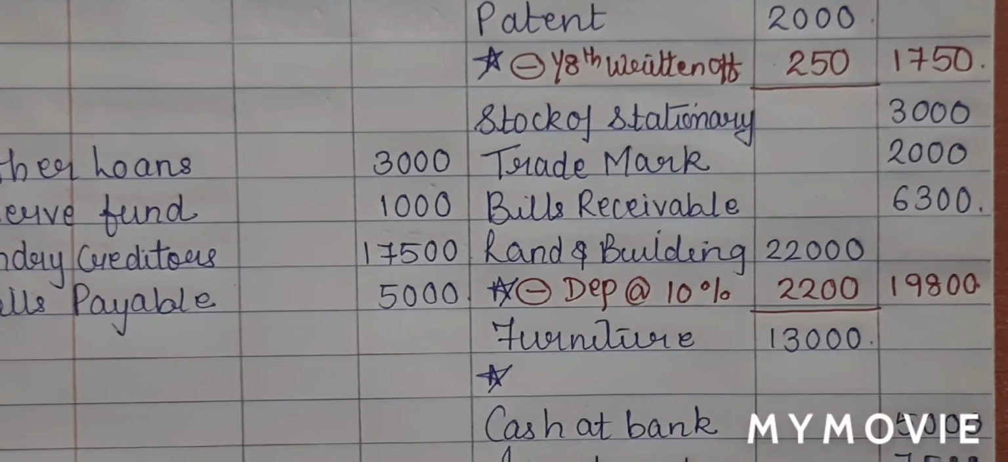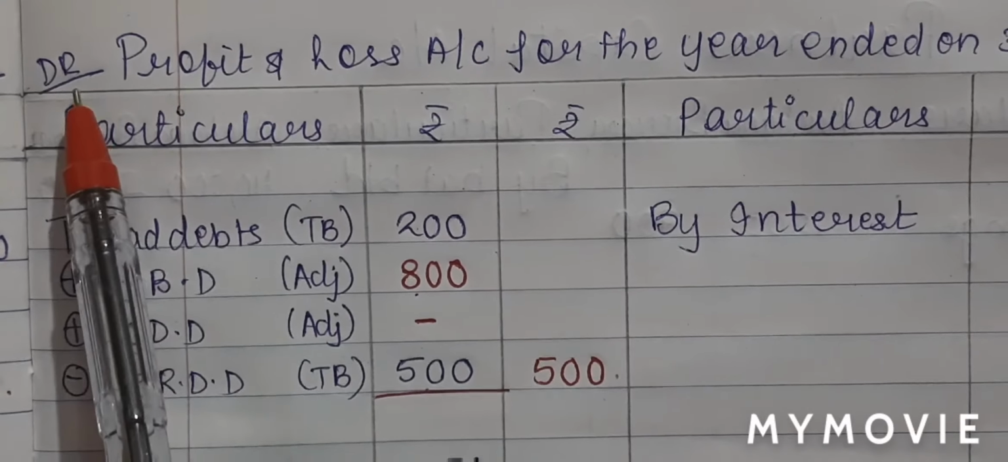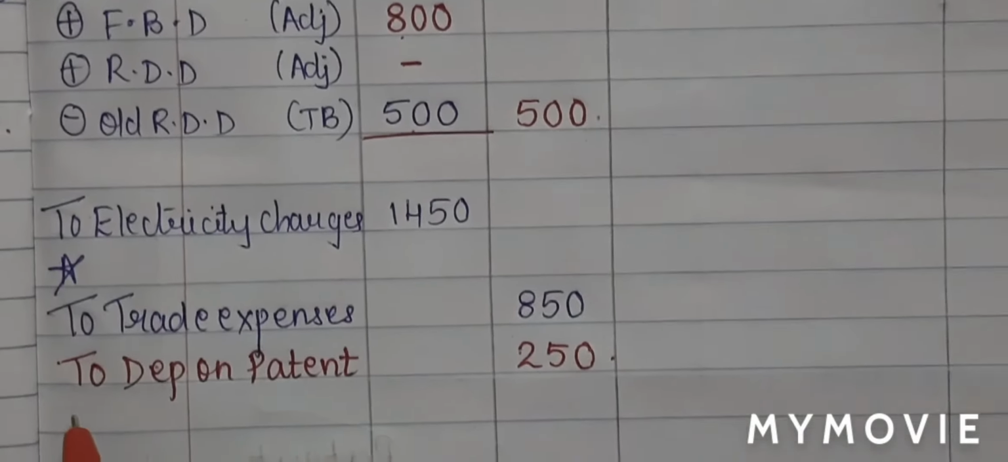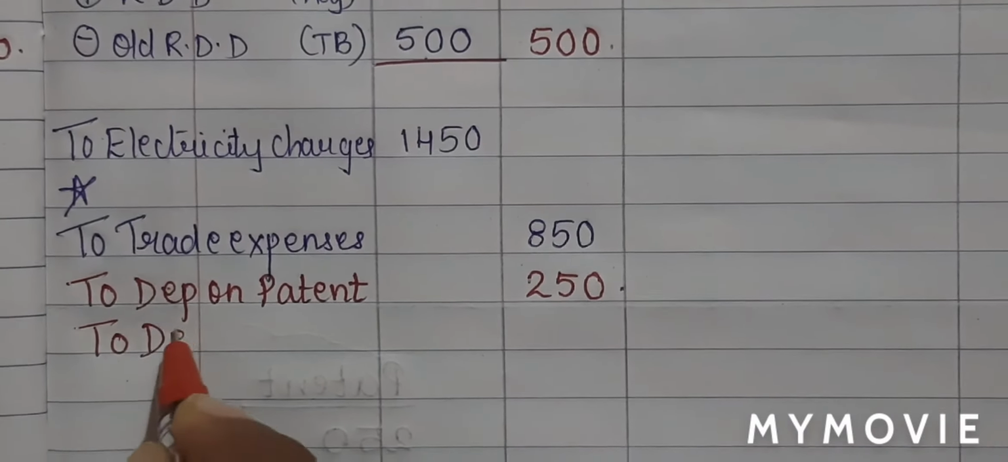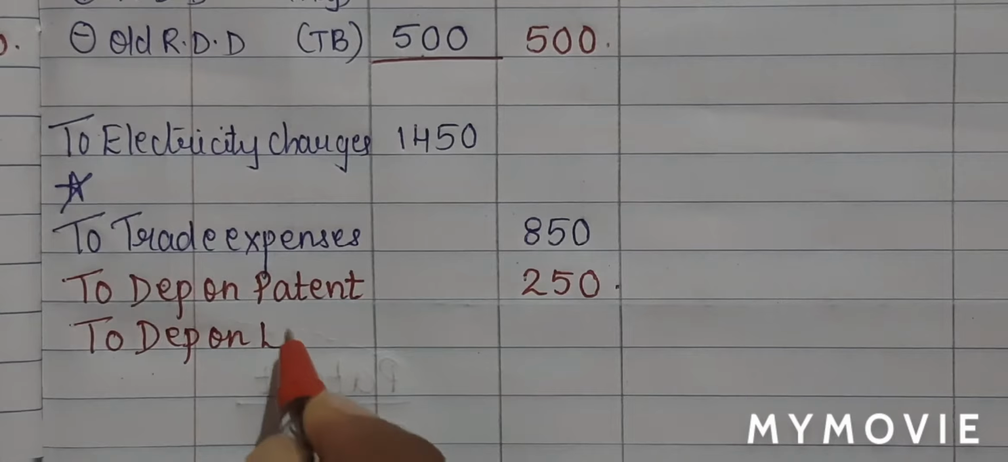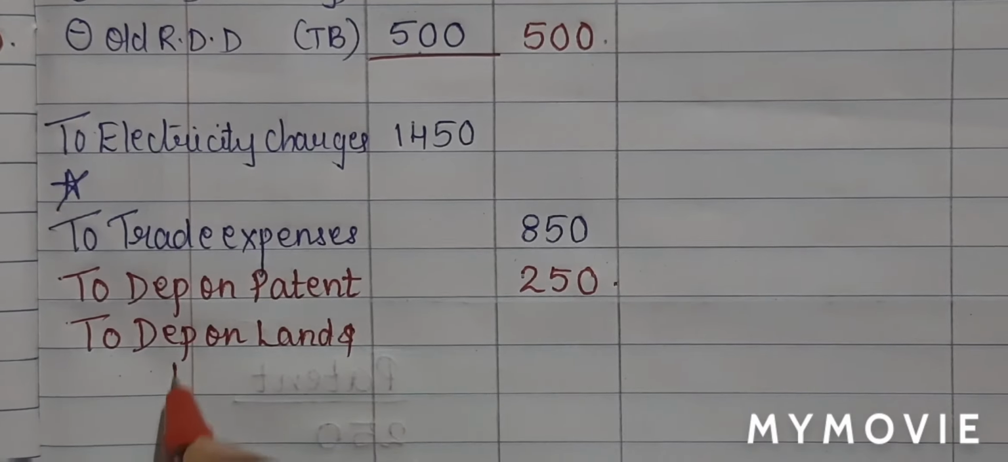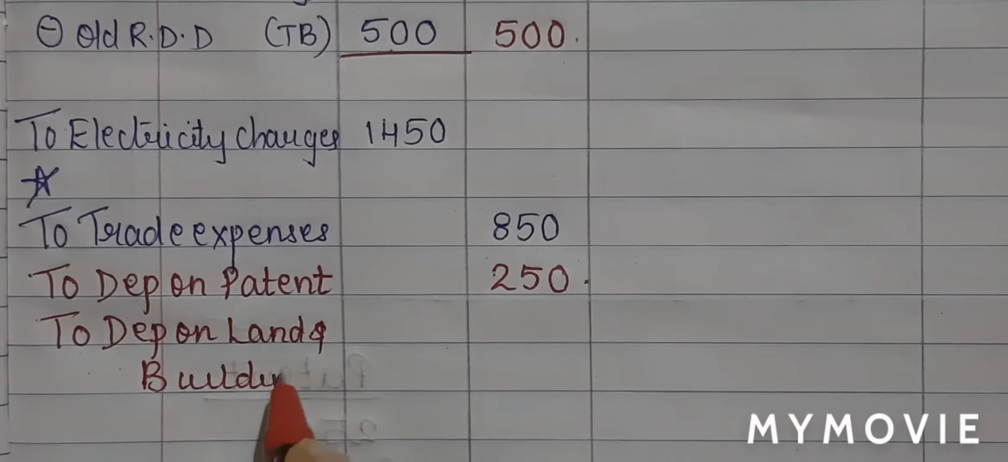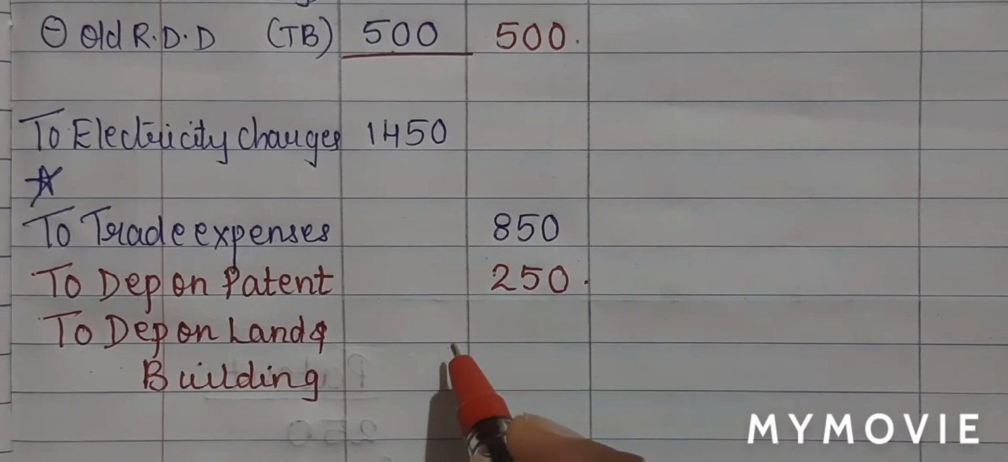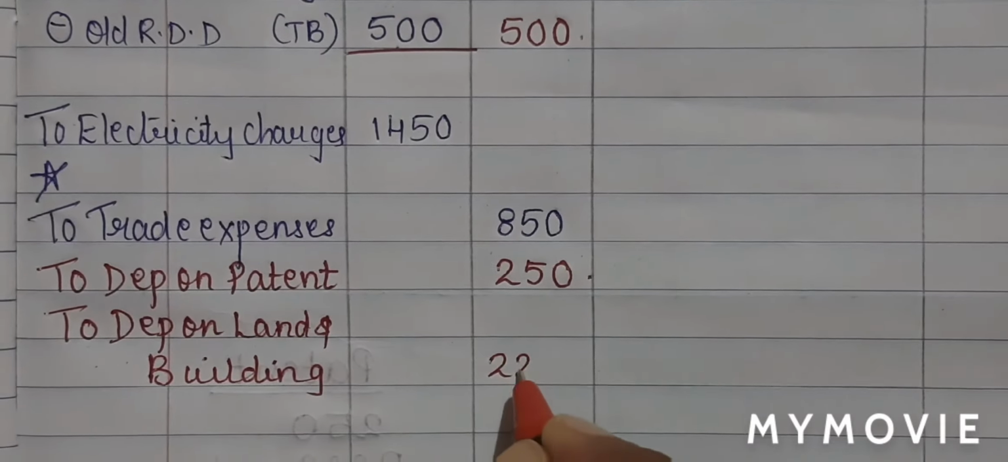My second effect will be in profit and loss account debit side. I will write down depreciation on land and building. I will write the amount in the outer column, 2,200.